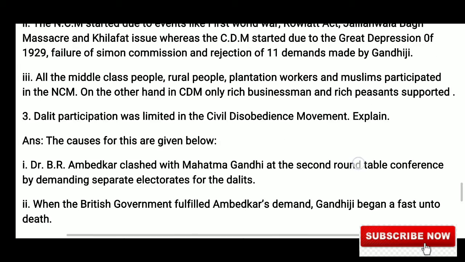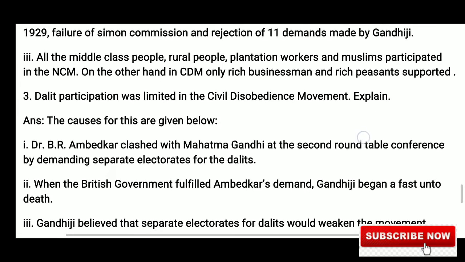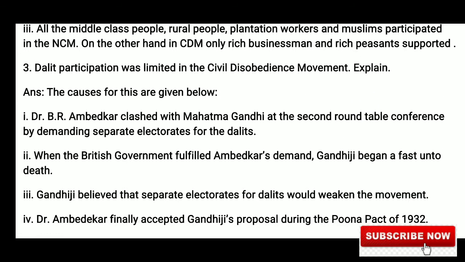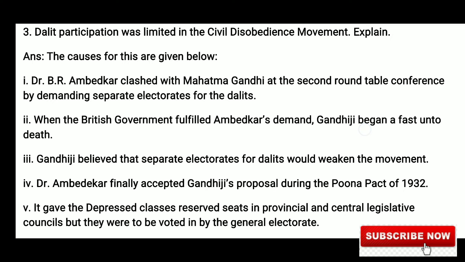Middle class people, rural people, plantation workers, and Muslims participated in the non-cooperation movement, but businessmen and rich peasants supported the civil disobedience movement, and hence it was not supported by the whole number of people.